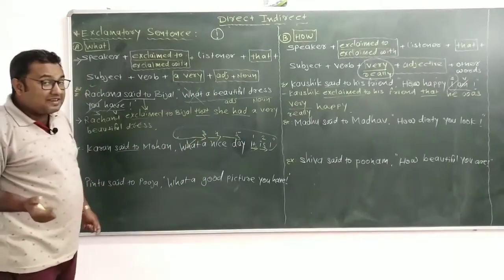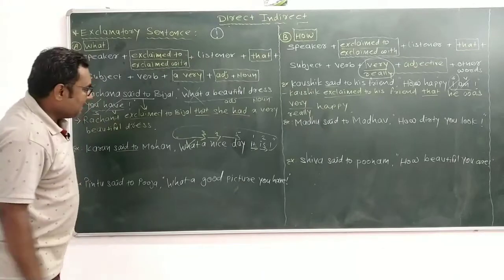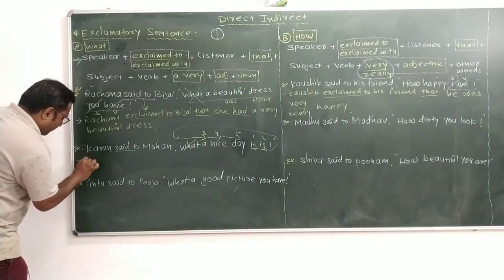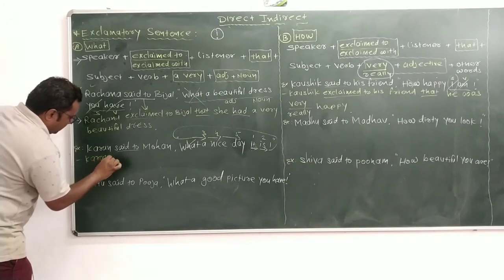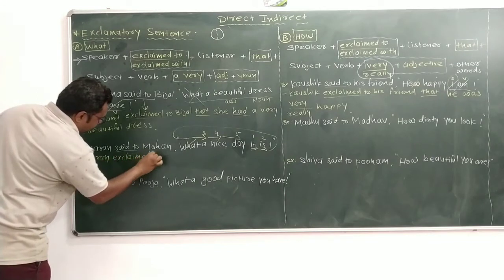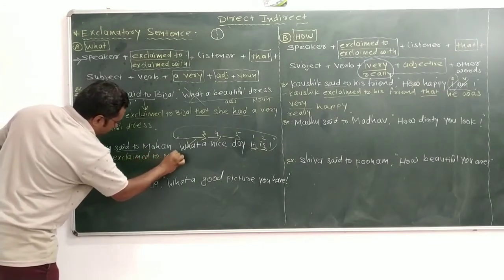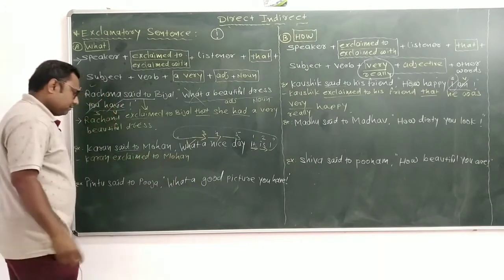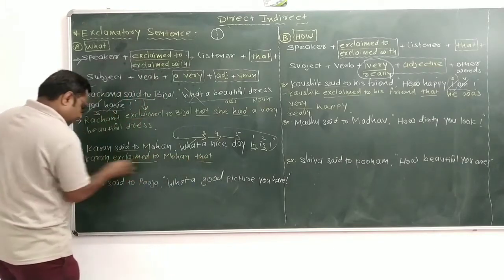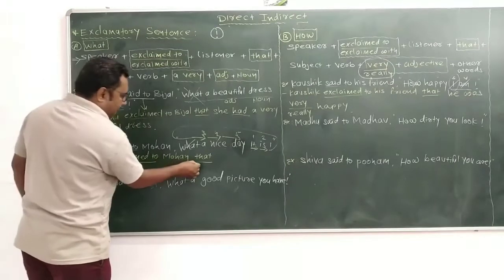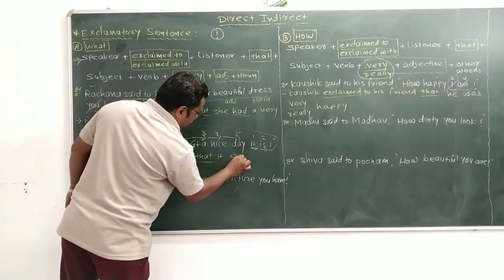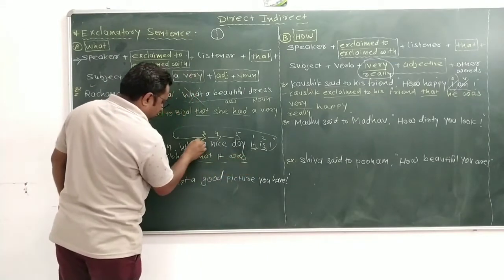What a nice day it is: so it is a very nice day. How can you make the sentence? First of all, Karan exclaimed to Mohan that it was, remove what.